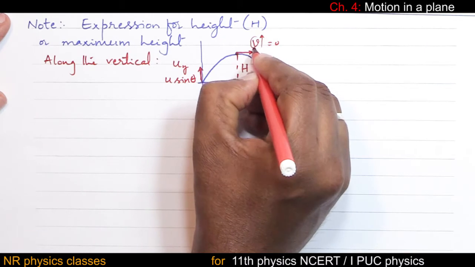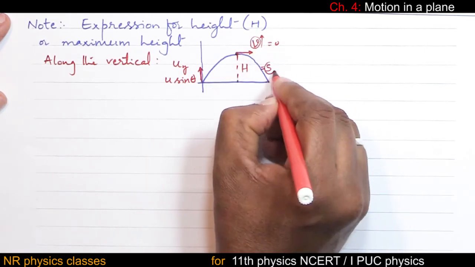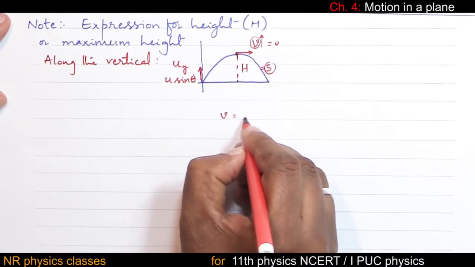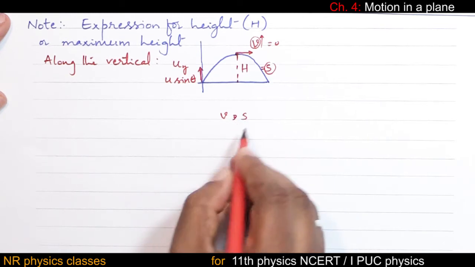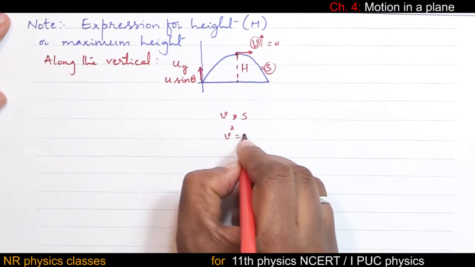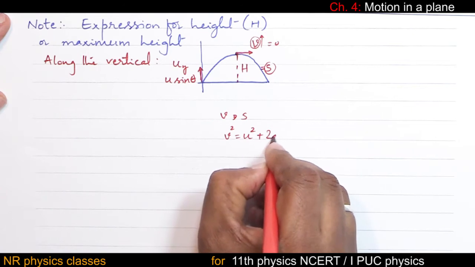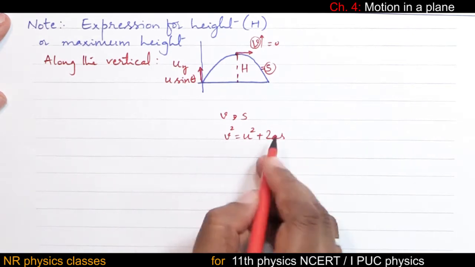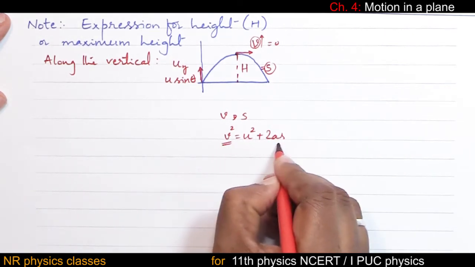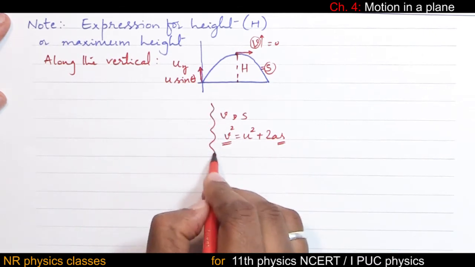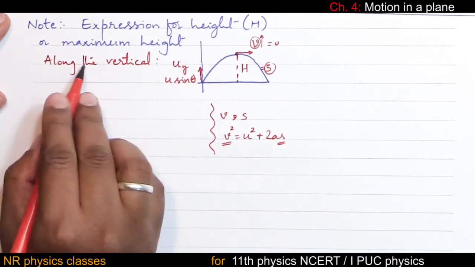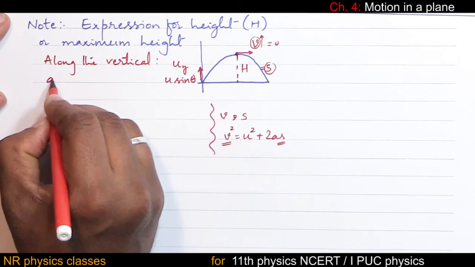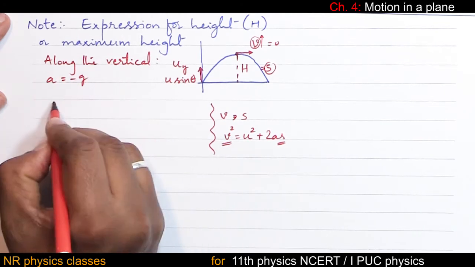Observe, final velocity, displacement. Vs means v square equal to u square plus 2as. Only this equation has both v and s. So let us use this equation. So along the vertical, acceleration is minus g.